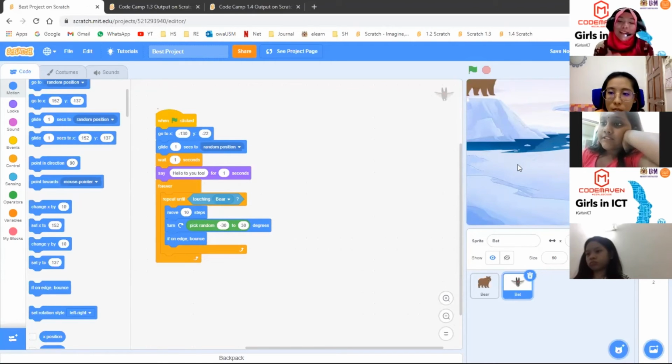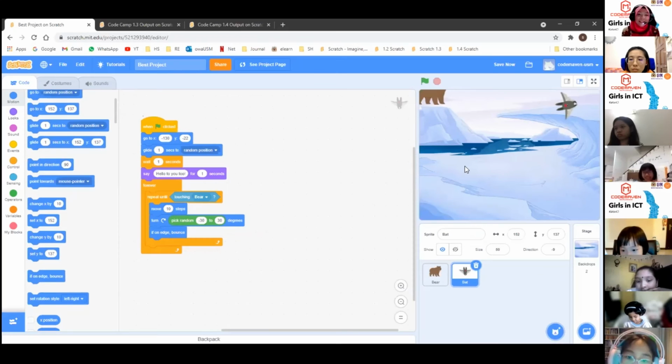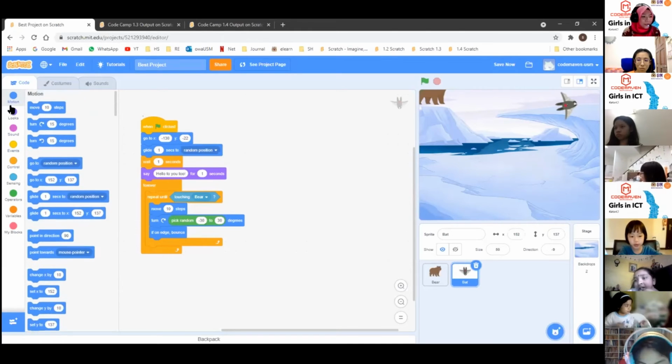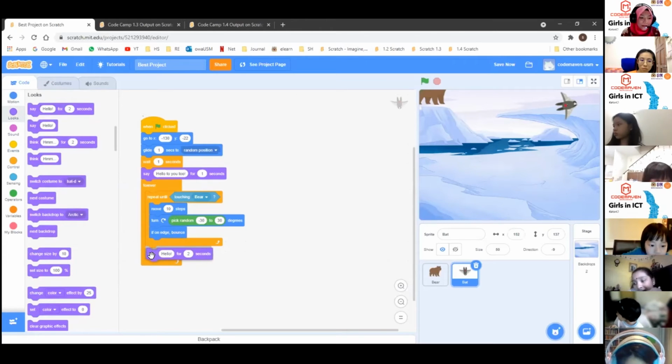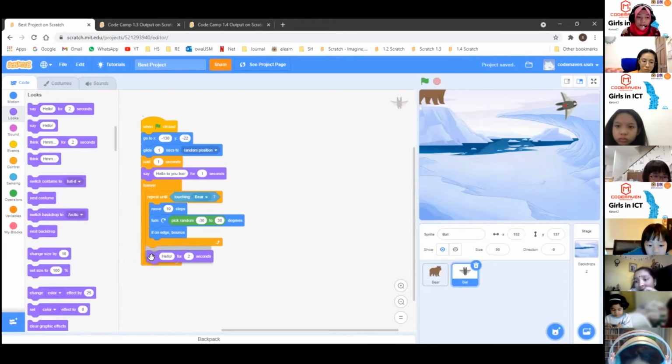To make it more interesting, let's add another block here, so that when the bat touches the bear, it will say something. What would it say when it hits the bear? Maybe it will say ouch. So let's add this. Go to this looks category. You can say the words here. We can change the words later. Drag it, place it after the repeat block, but make sure it's still inside the forever block.